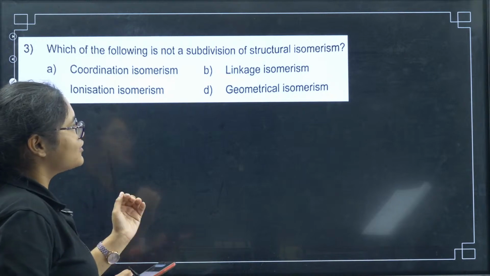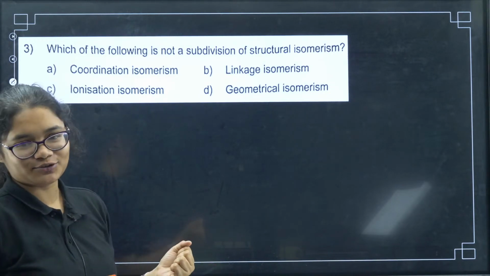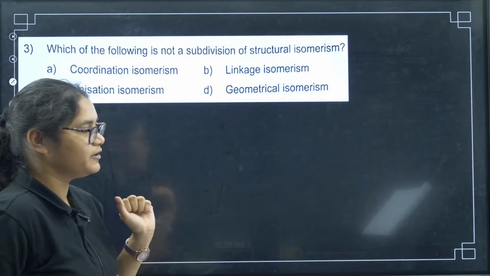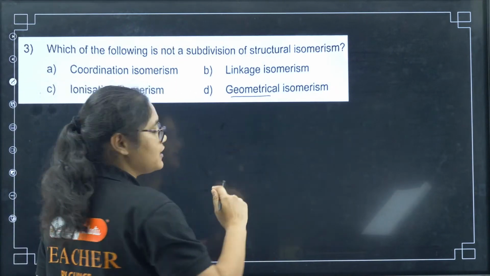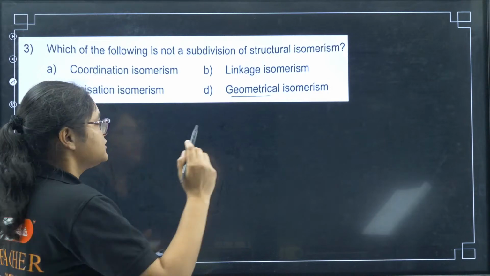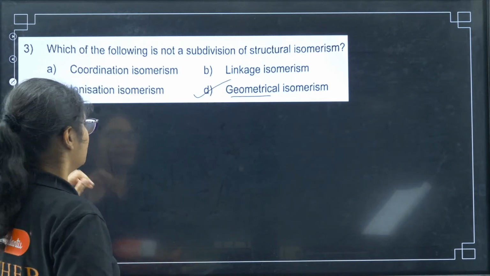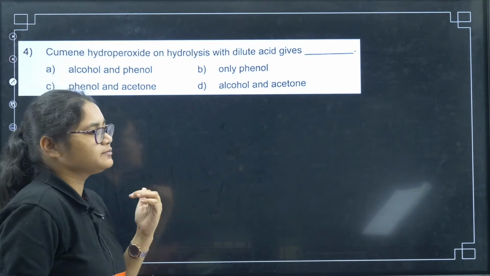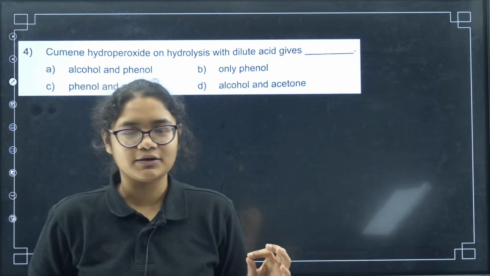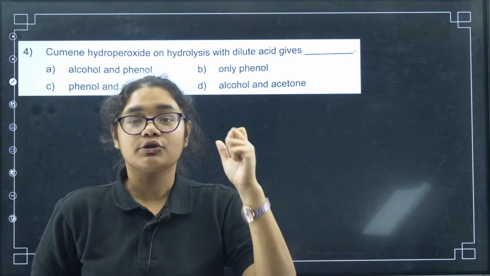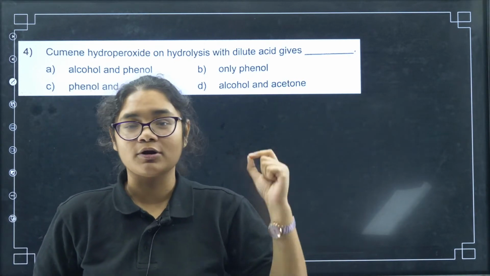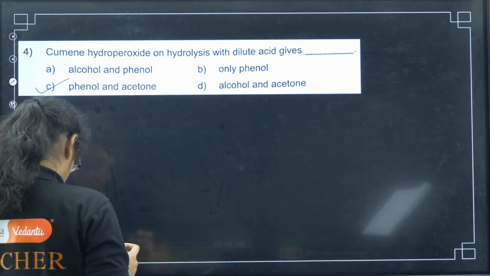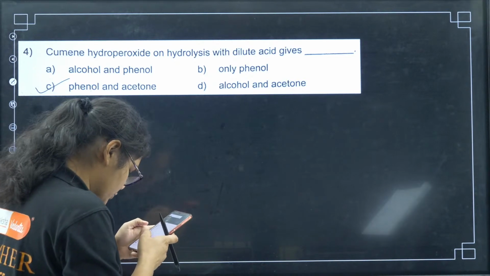Which of the following is not a subdivision of structural isomerism? We have structural isomerism and stereoisomerism, and geometrical isomerism is a part of stereoisomerism, not structural isomerism. So that is why option number D here. Next, cumene hydroperoxide on hydrolysis with dilute acid gives. This is a very easy question. Most of you have remembered. The cumene process, I have told you, is very important. Again and again, please prepare this one. Here we will get phenol and acetone. So option number C.